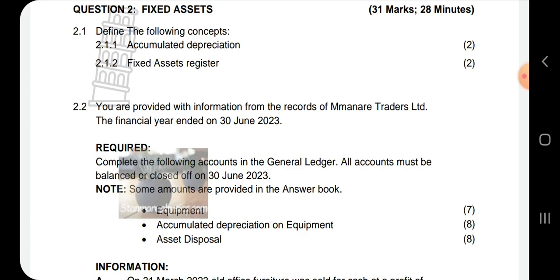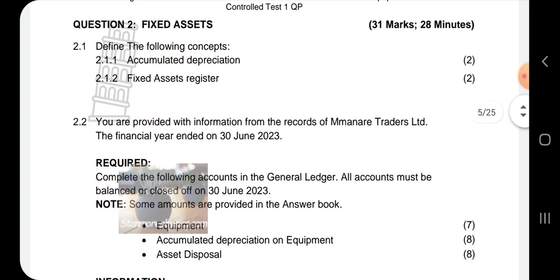And then a fixed asset register is a register where all relevant information relating to a specific asset is kept. So when our cars, which are vehicles and equipment, are written in an asset register, every relevant information relating to a specific asset is kept in an asset register.